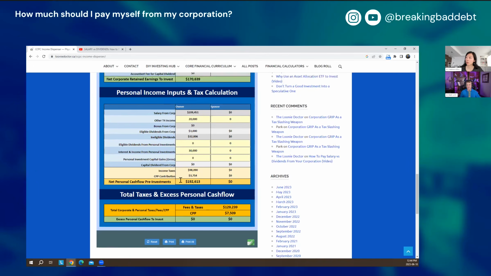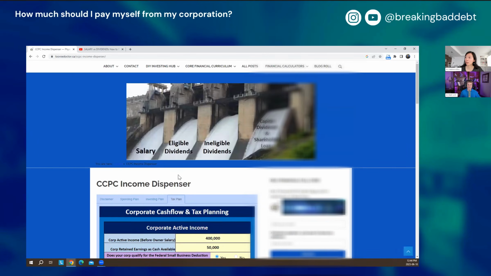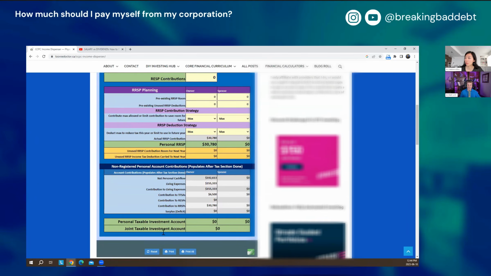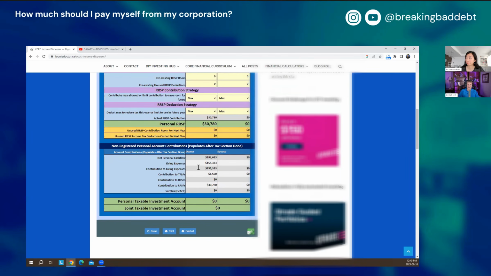Makes sense. Okay, so I remember that there was another section under the investing plan down here that we wanted to come back to. You're right. So this section down here matters more if you had excess money. Here you don't. You can see at the bottom, the green sections are all zero. You didn't have any excess money. But if you were to income split or cost split with your spouse, it would show how much of your cash flow comes in, and who's paying what amount for the living expenses.